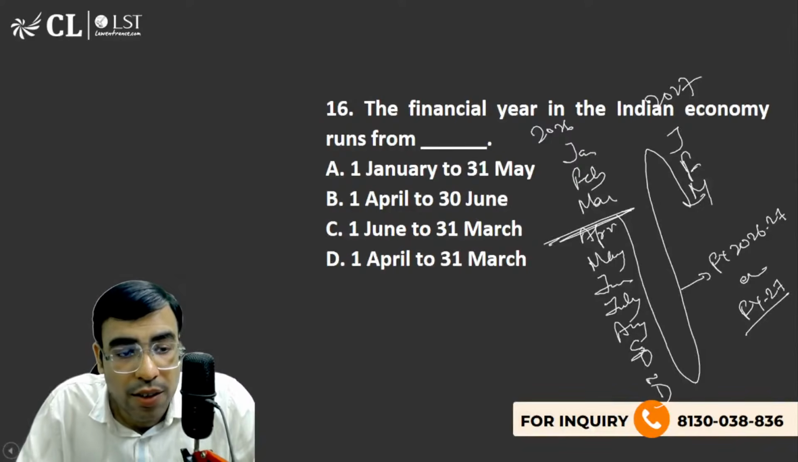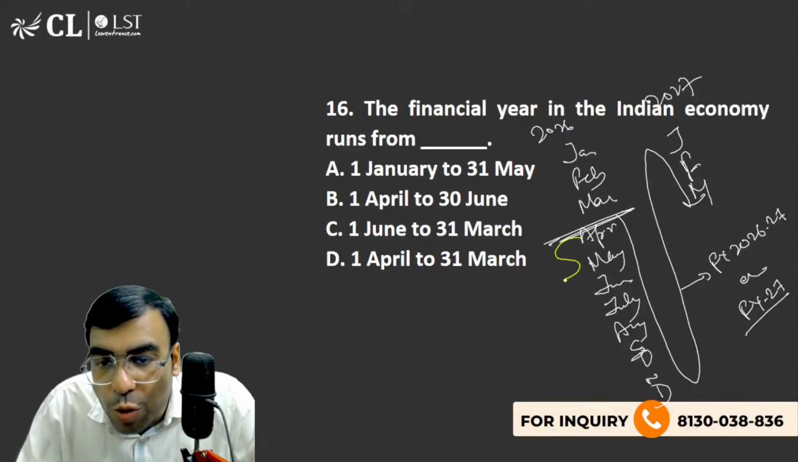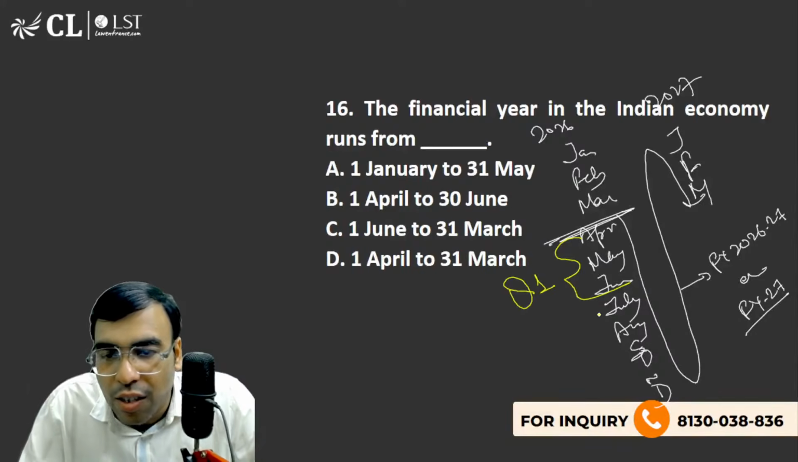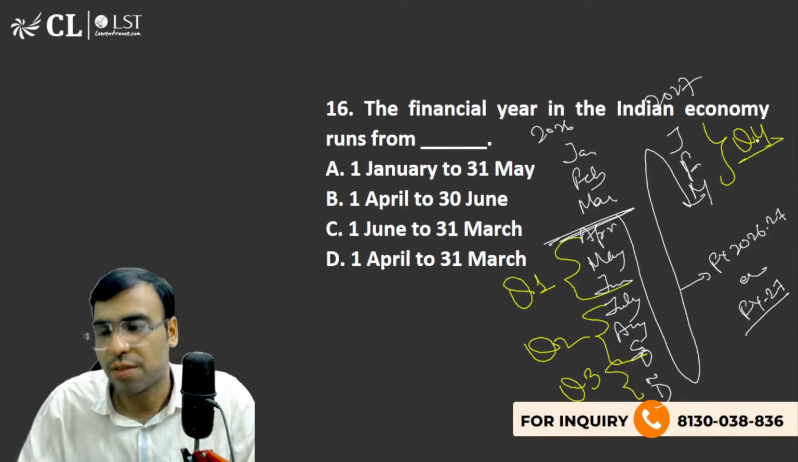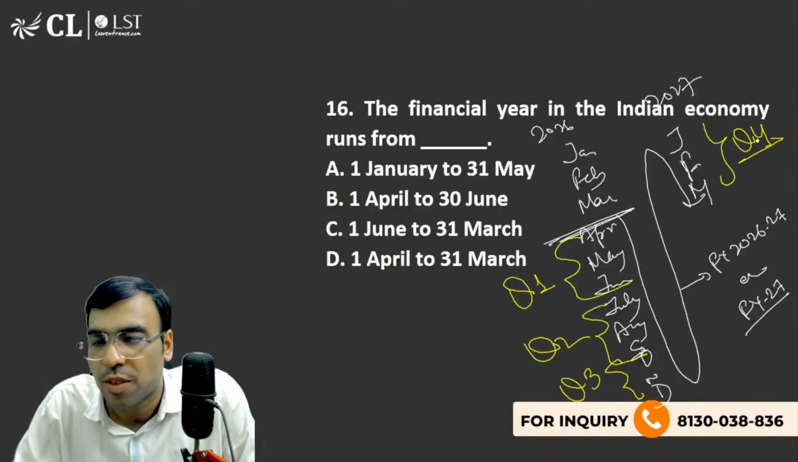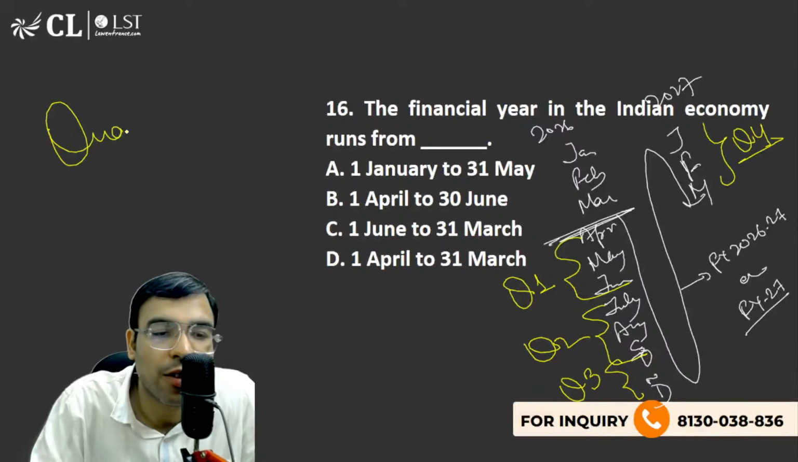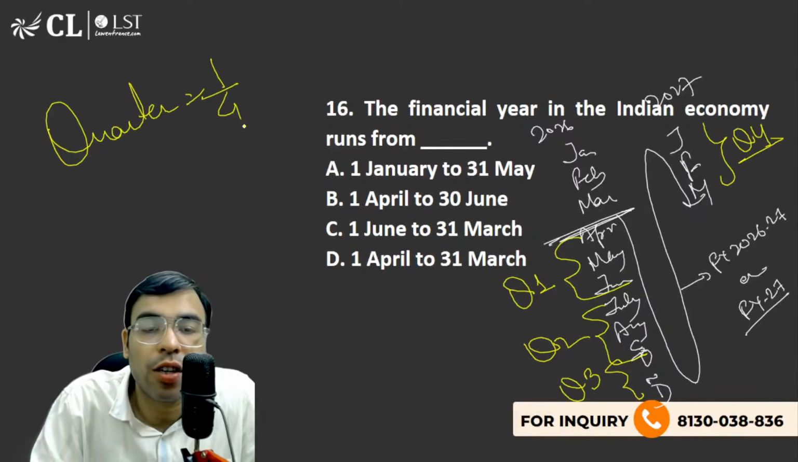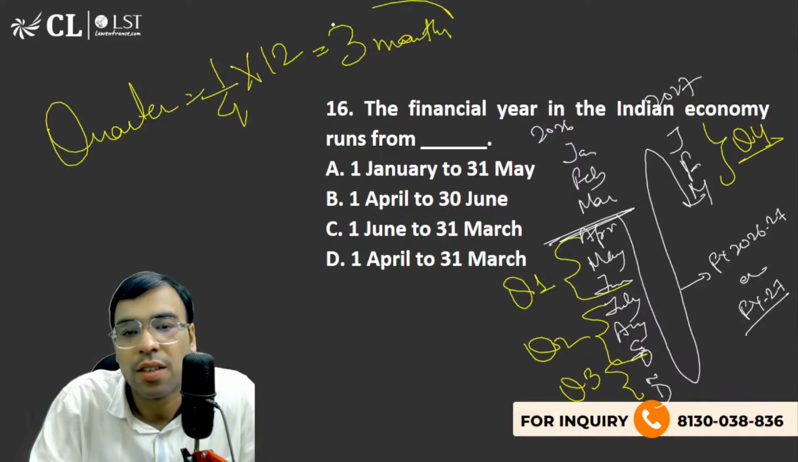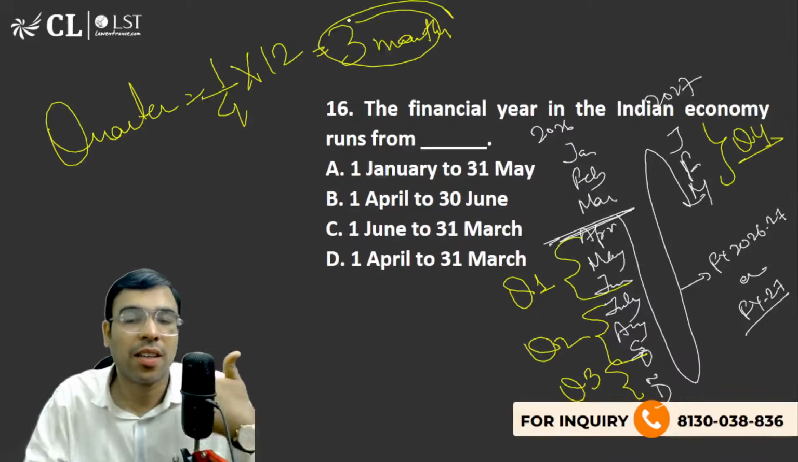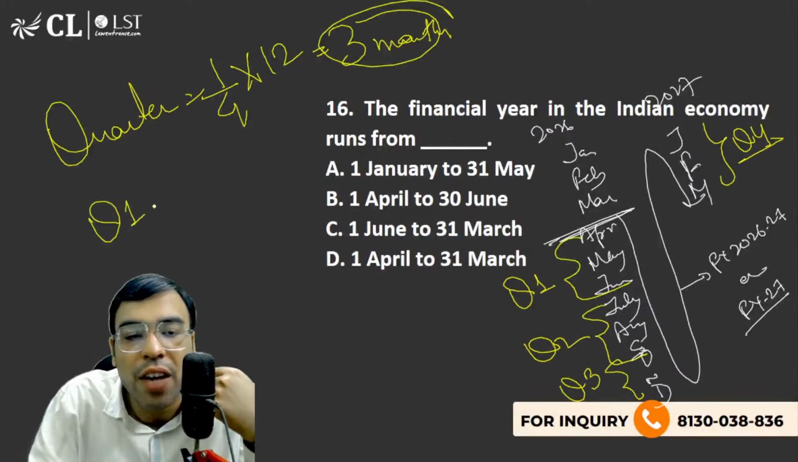Now, April, May, June will be called quarter 1. July, August, September will be called quarter 2. October, November, December will be called quarter 3. And January, February, March will be called quarter 4. Quarter means 1/4. 1/4 of what? 12 months. So it will be 3 months. One quarter will have 3 months.